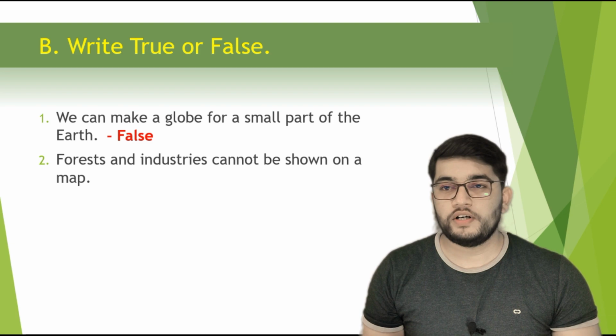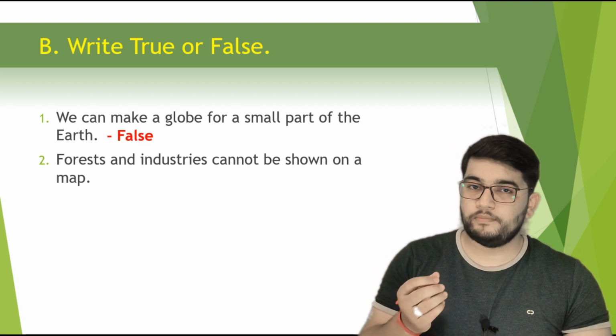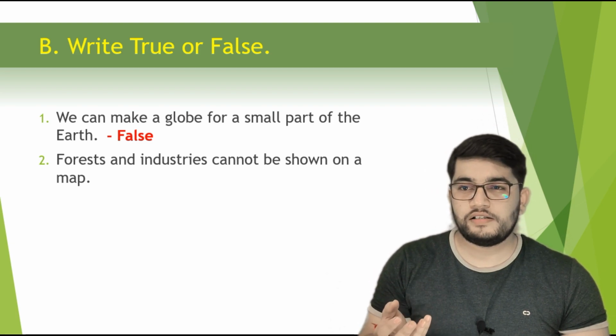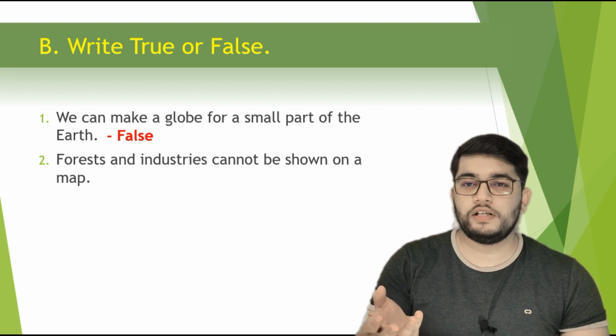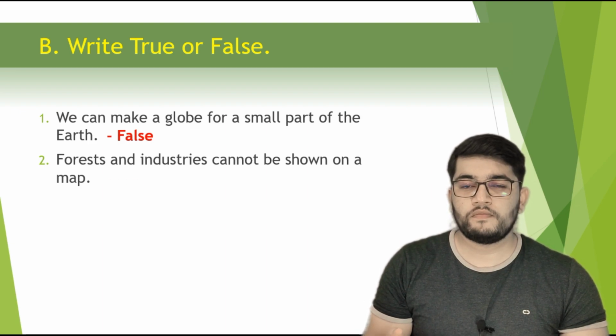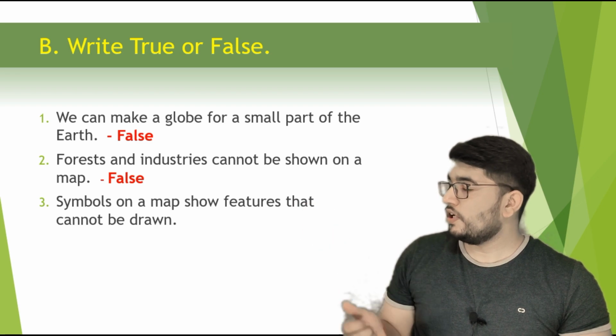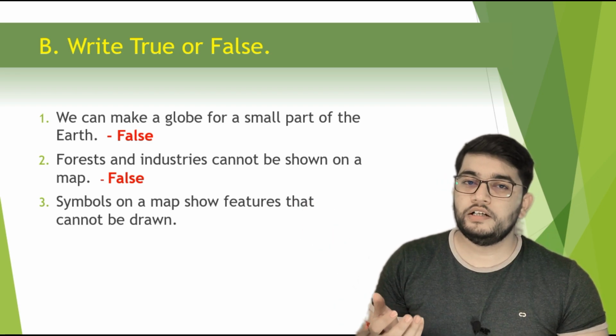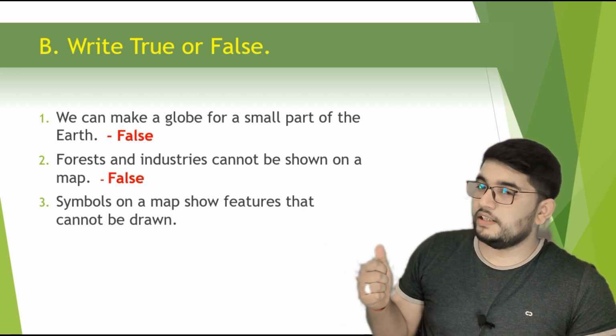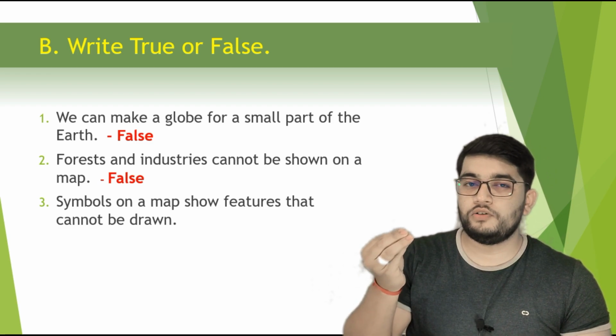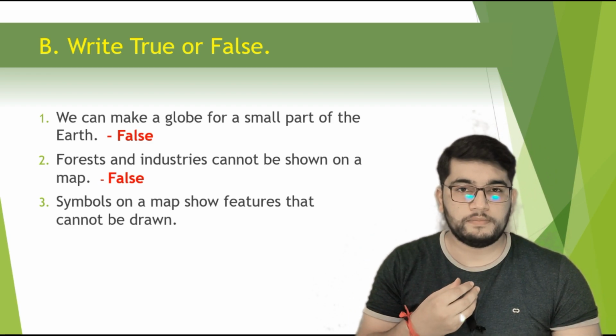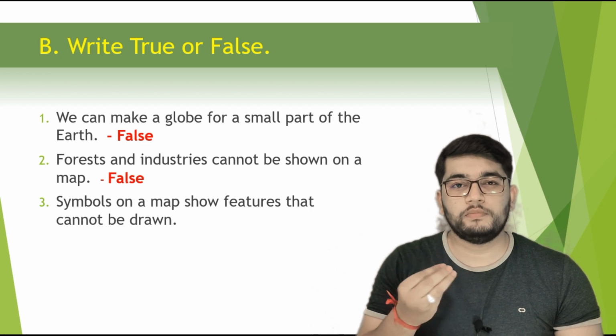Next one, forest and industries cannot be shown on a map. Now forest and industries, obviously we can show it on a map, so this statement is also false. Third one is symbols on a map show features that cannot be drawn. Now symbols here we can see that on a map features, if you have to draw, like for example if I have to draw a mountain, so I cannot draw a mountain on a map.